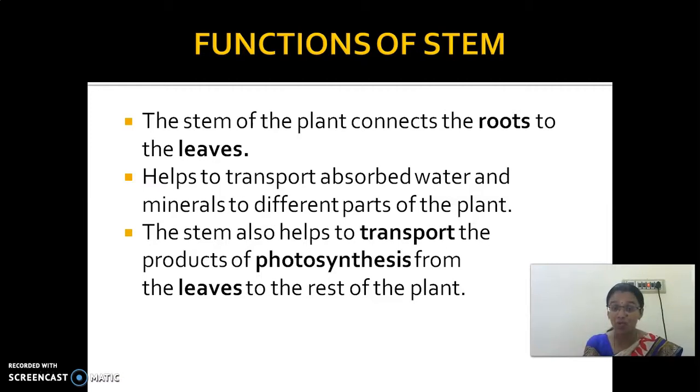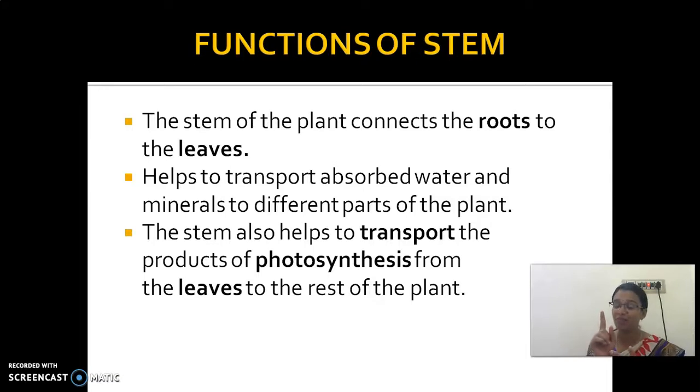It helps to transport the absorbed water and minerals to different parts of the plant. The root helps in absorbing water and minerals, but who transports them to all parts of the plant? Yes, the stem. And the stem also helps to transport the products of photosynthesis from the leaf to the rest of the plant.